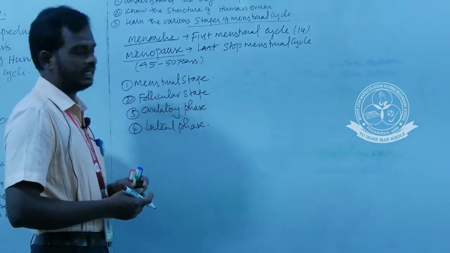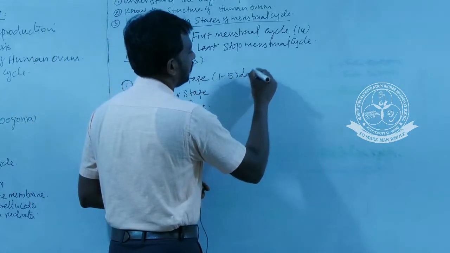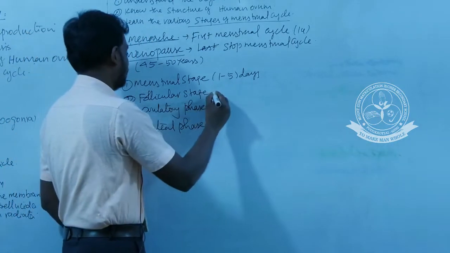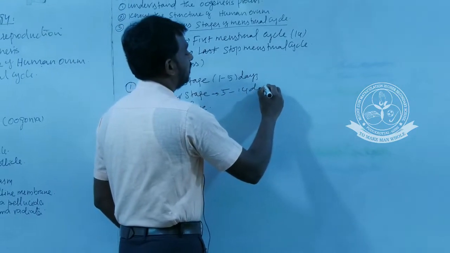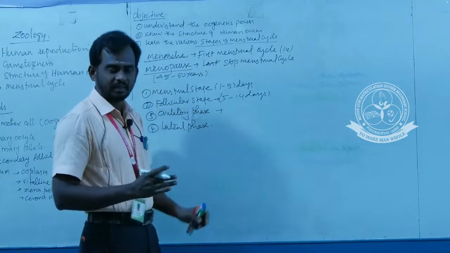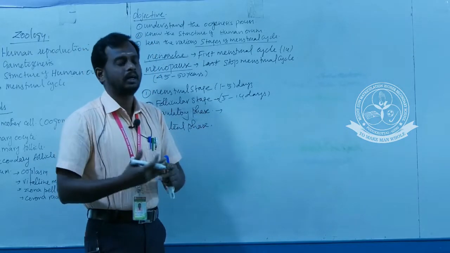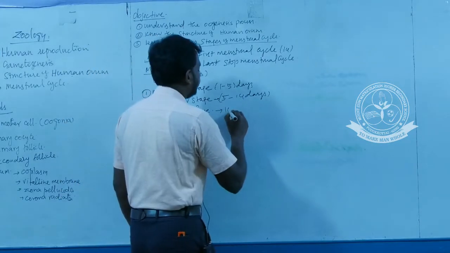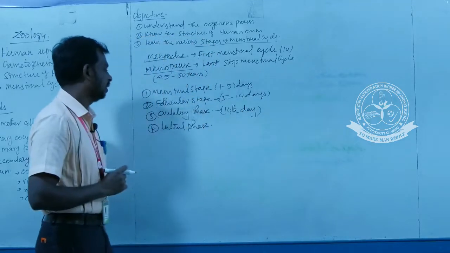And this menstrual stage occurs during the 1 to 5 days. We are going to discuss the various stages in detail, but you have to understand the dates. And the follicular stage is 5 to 14 days during the menstrual cycle. And the ovulatory phase is the stage which releases the ovum, the secondary oocyte, during the 14th day of the menstrual cycle.